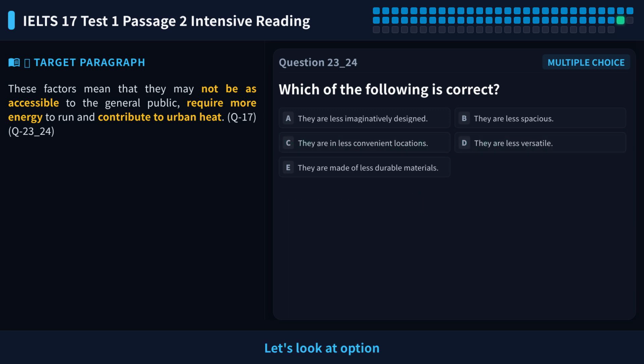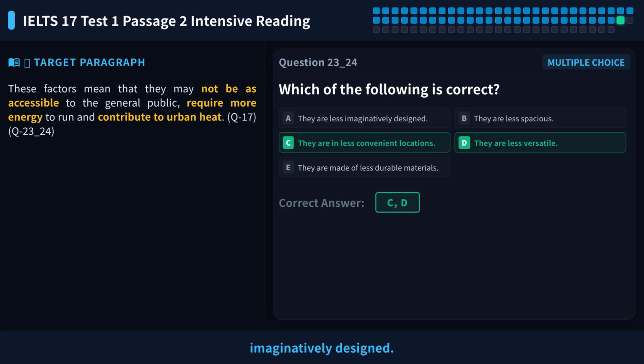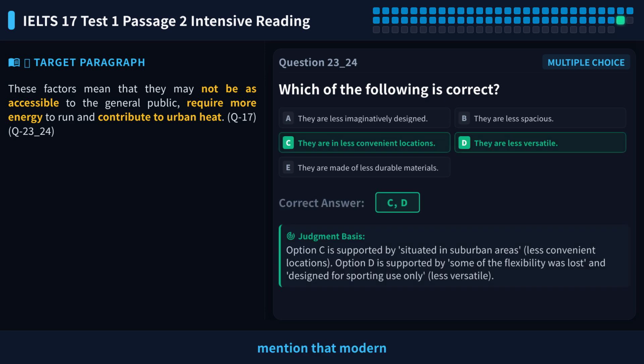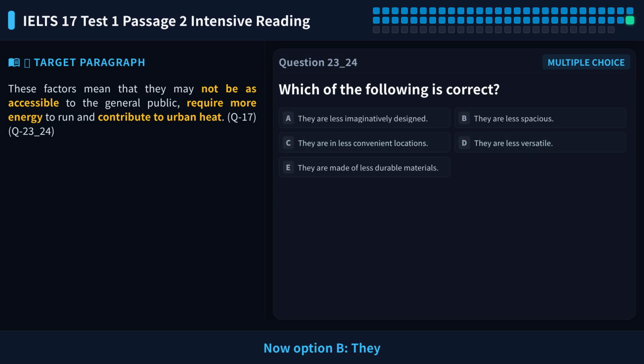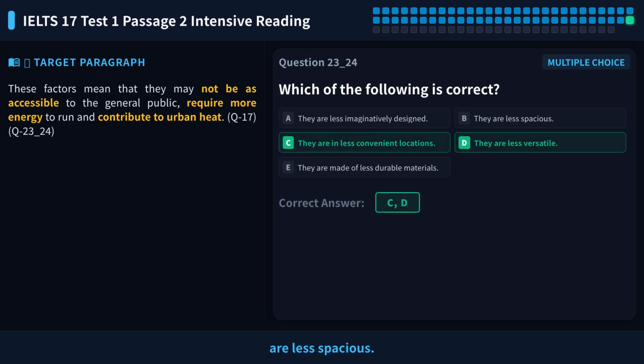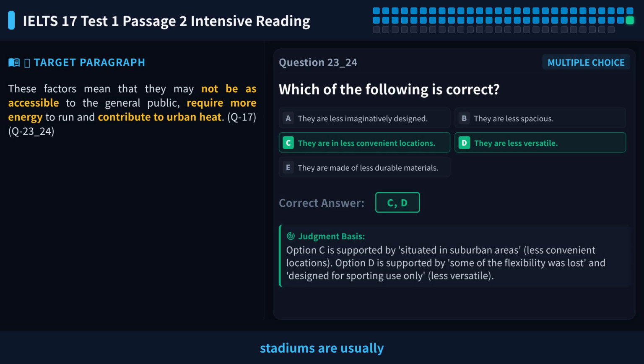Let's look at option A. They are less imaginatively designed. The text does not mention that modern stadiums lack imaginative design. This information is not in the text at all, so it is not mentioned. Eliminate A. Now option B, they are less spacious. The text says modern stadiums are usually larger, not smaller. This is the opposite of the text, so eliminate B.